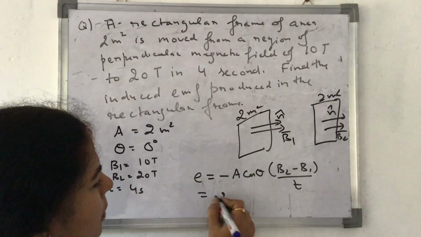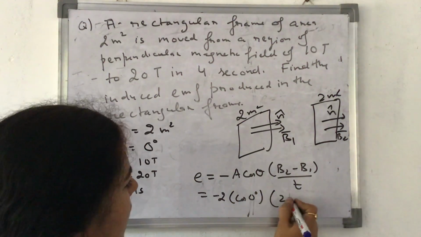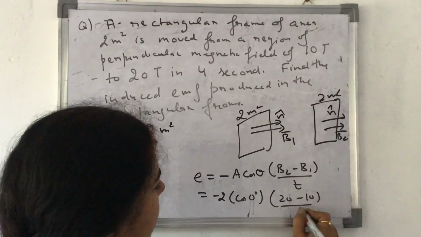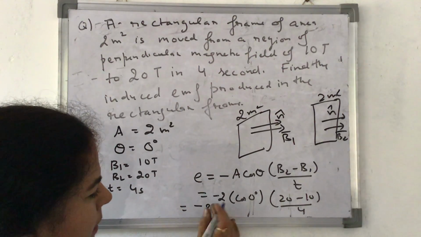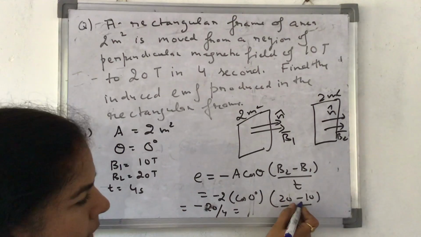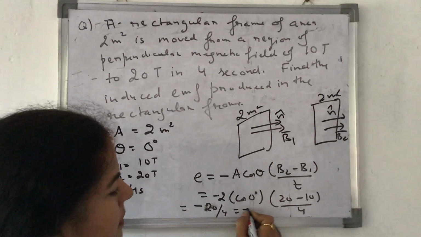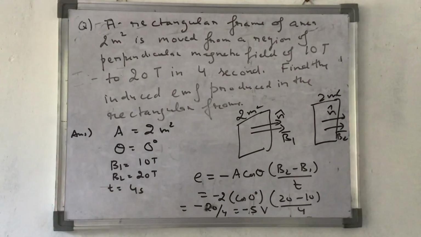A is 2, cos of 0 degree, B2 minus B1 is 20 minus 10, divided by 4, so it becomes minus 20 by 4, minus 5 volts. The SI unit of EMF is volts, so it becomes minus 5 volts. Okay.